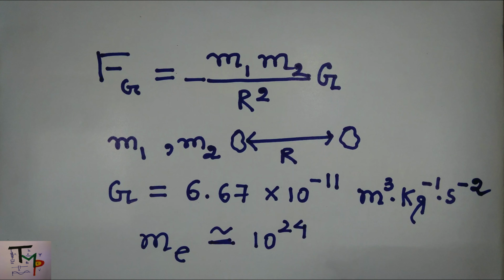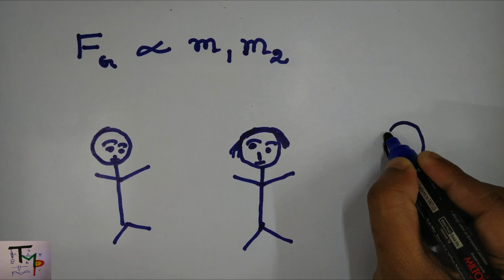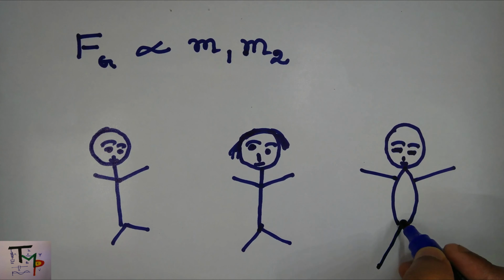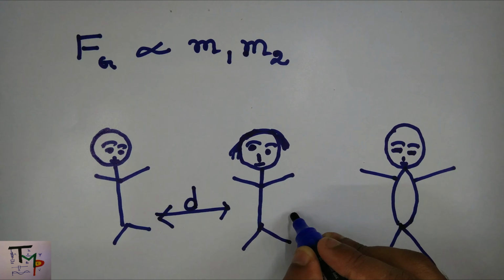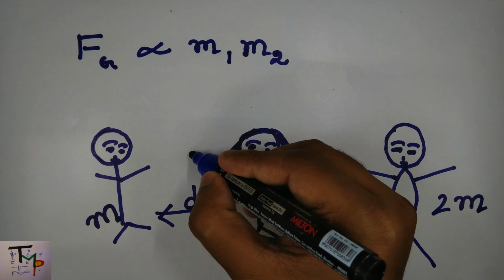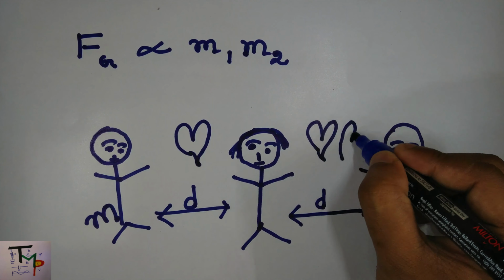The gravitational force is proportional to the multiplication of the masses. Say you and your girlfriend are distance d away, and a fat guy comes in who is also distance d away, but he has twice your mass. Then, according to Newton's law, he will have twice the force of attraction to your girlfriend than you.